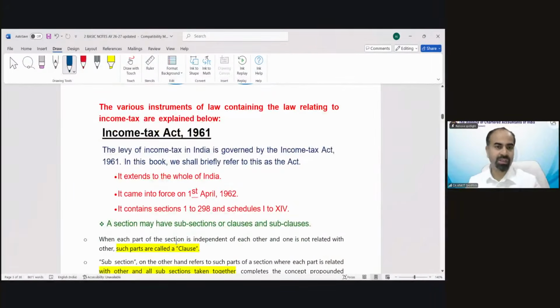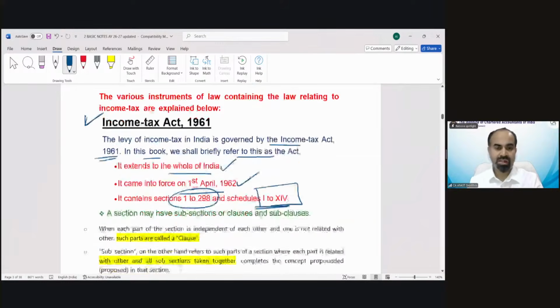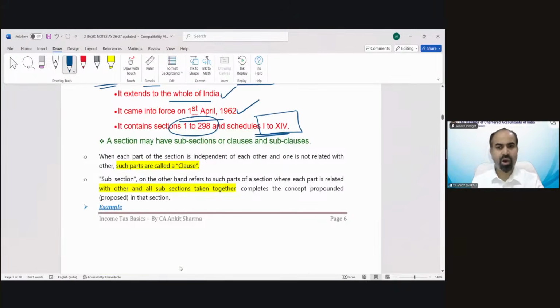One by one, we are going to discuss them. The various instruments of law containing the law relating to income tax. One is the Income Tax Act 1961. The levy of income tax in India is governed by the Income Tax Act 1961. In this book, we shall briefly refer to this act. It extends to the whole of India, applicable from 1st April 1962. It consists of sections 1 to 298 and schedules 1 to 14. A section may have subsections or clauses or subclauses also.